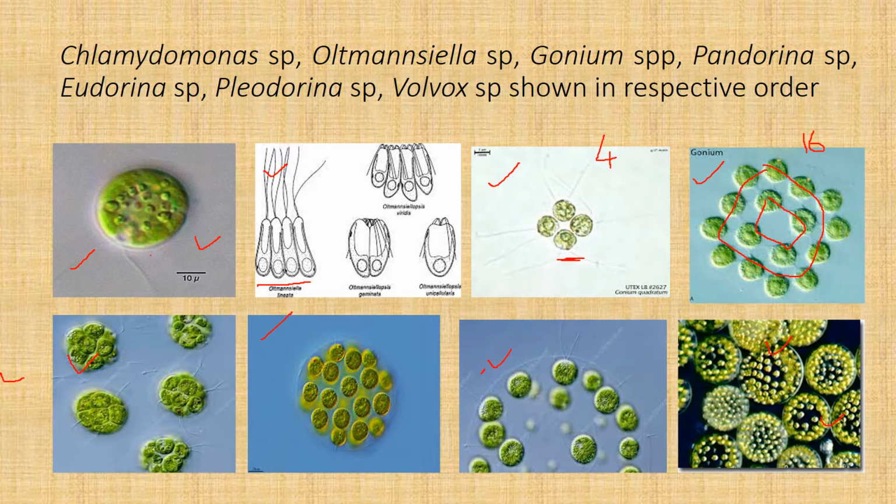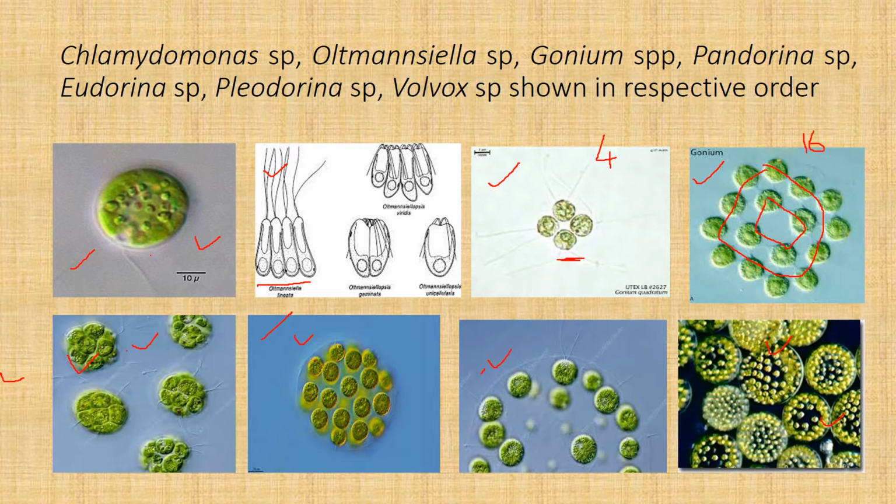Pandorina also has 16 to 32 cells, but in Eudorina there is a gradual increase: from 16 to 32, there can even be 44 cells.